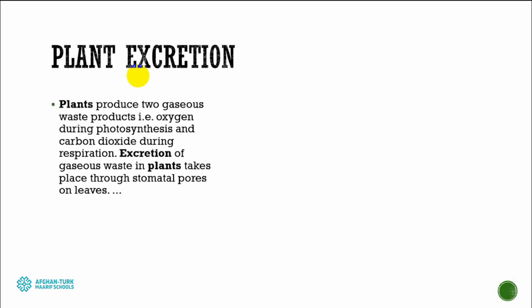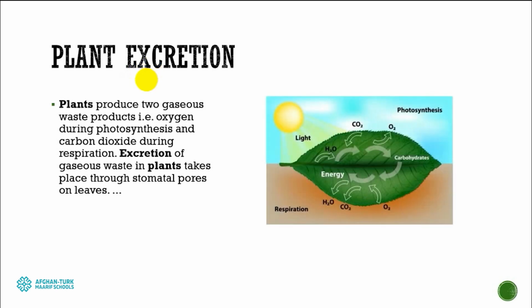Next feature, excretion. Excretion is a method by which living organisms remove waste products. As they are alive, as they eat something, they might produce waste products, and removing waste products in plants is simple. Leaves do that. During the day, according to their photosynthesis, they release oxygen as a waste product. So during the day, oxygen is a waste product for the plant, and during the night, carbon dioxide and water would be the waste product for the plant. That's why there are different stuffs which are waste products for the plant.